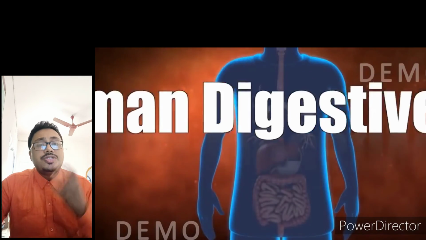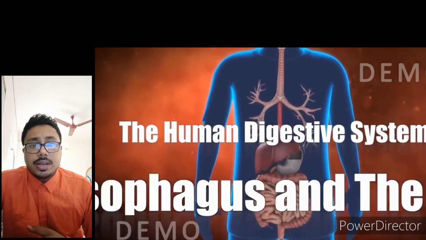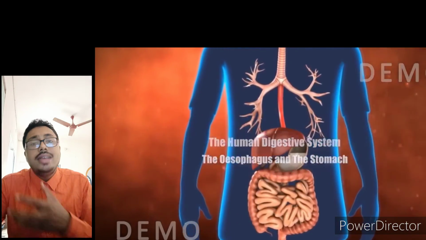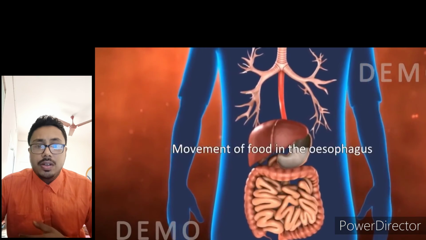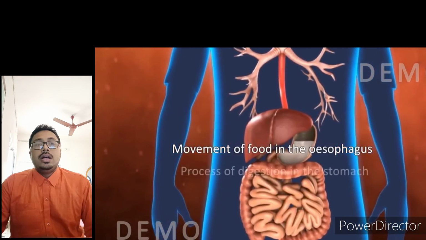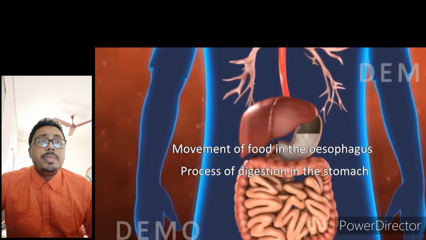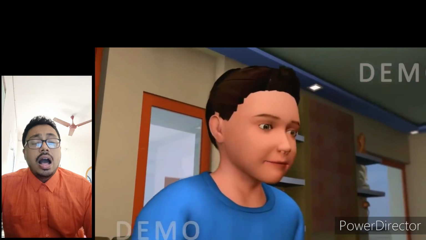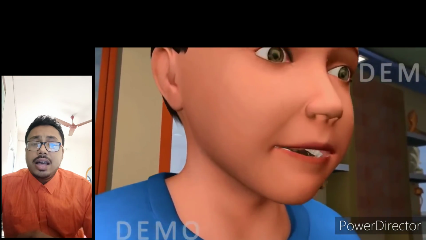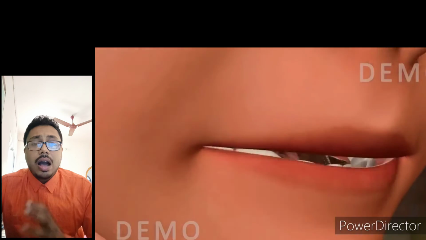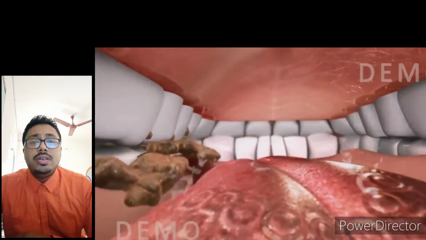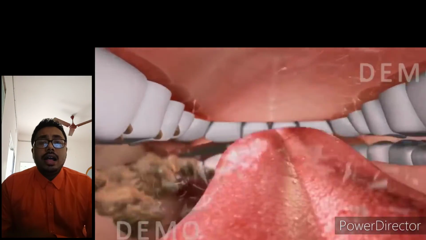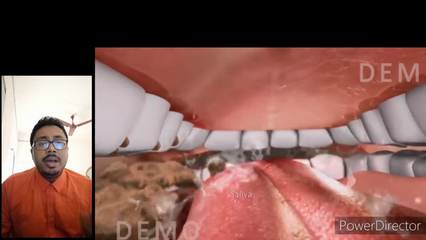So this is the overview of the structure of the digestive system. I have discussed in this video the overall structure of the digestive system. In my next video, I will discuss the mechanism of digestion, how the glands are responsible in digestion, and how the complex material gets converted into the simplest form.